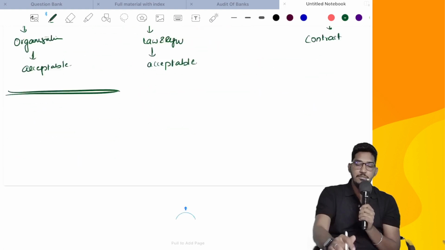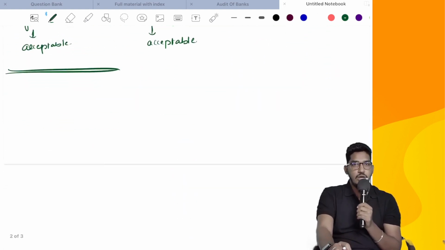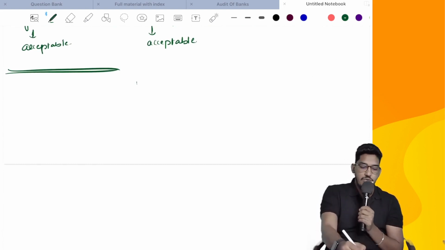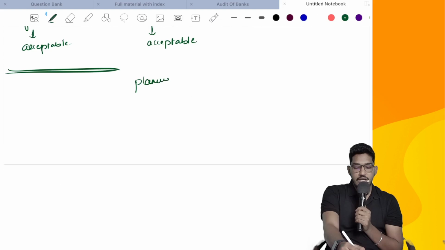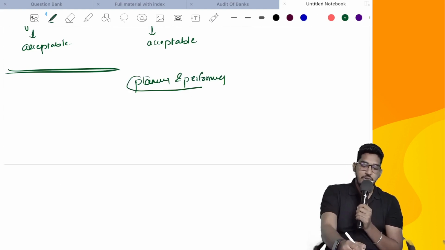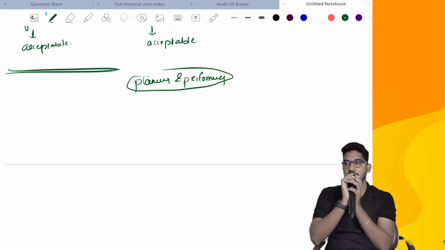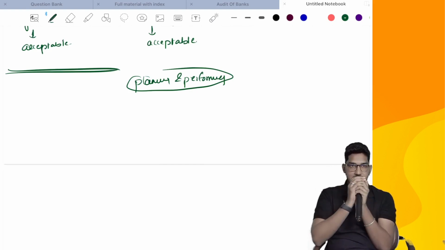Now you have to plan and perform the audit. No, you have done only acceptance. You have accepted to do the audit of that special purpose framework. Now you have to start planning the audit and start performing the audit. So what factors, what considerations do you have to keep in mind while planning and performing such an engagement?